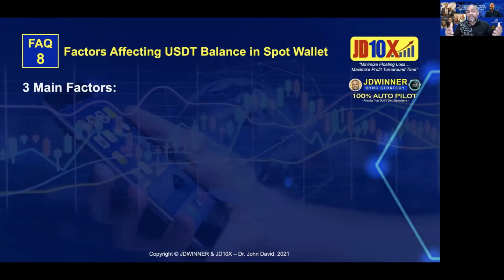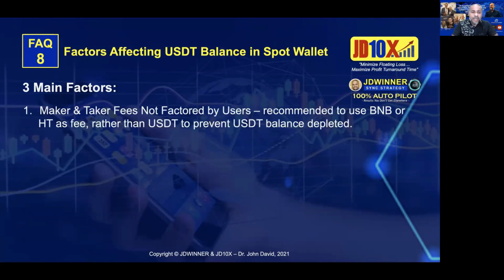Now, what are the factors affecting your USDT balance in your spot wallet? There are three main factors here. Please take note. Number one is the maker and taker fee not factored in by users. So, as I mentioned earlier, if you are using USDT, please factor in the maker and the taker fee. That's why I recommend everyone to use either BNB or HT native token as a fee rather than USDT, to prevent the USDT balance from being depleted. All right, so please take note. So this is one way you can solve your problem. Now, if you can allocate the fees for the bot, why can't you allocate the fees for the exchange? Isn't that a reasonable question?